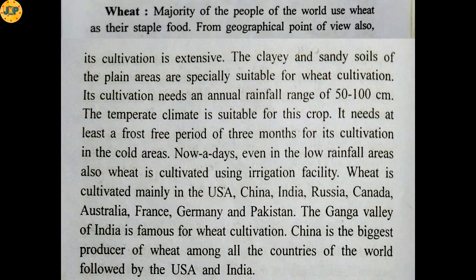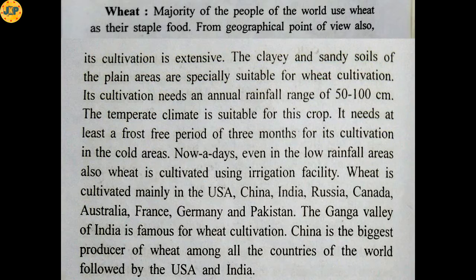Now the next major crop is wheat. The majority of the people of the world use wheat as their staple food. From a geographical point of view also, its cultivation is extensive, and the maximum area is used for wheat cultivation. The clayey and sandy soils of the plain area are specially suitable for wheat cultivation.